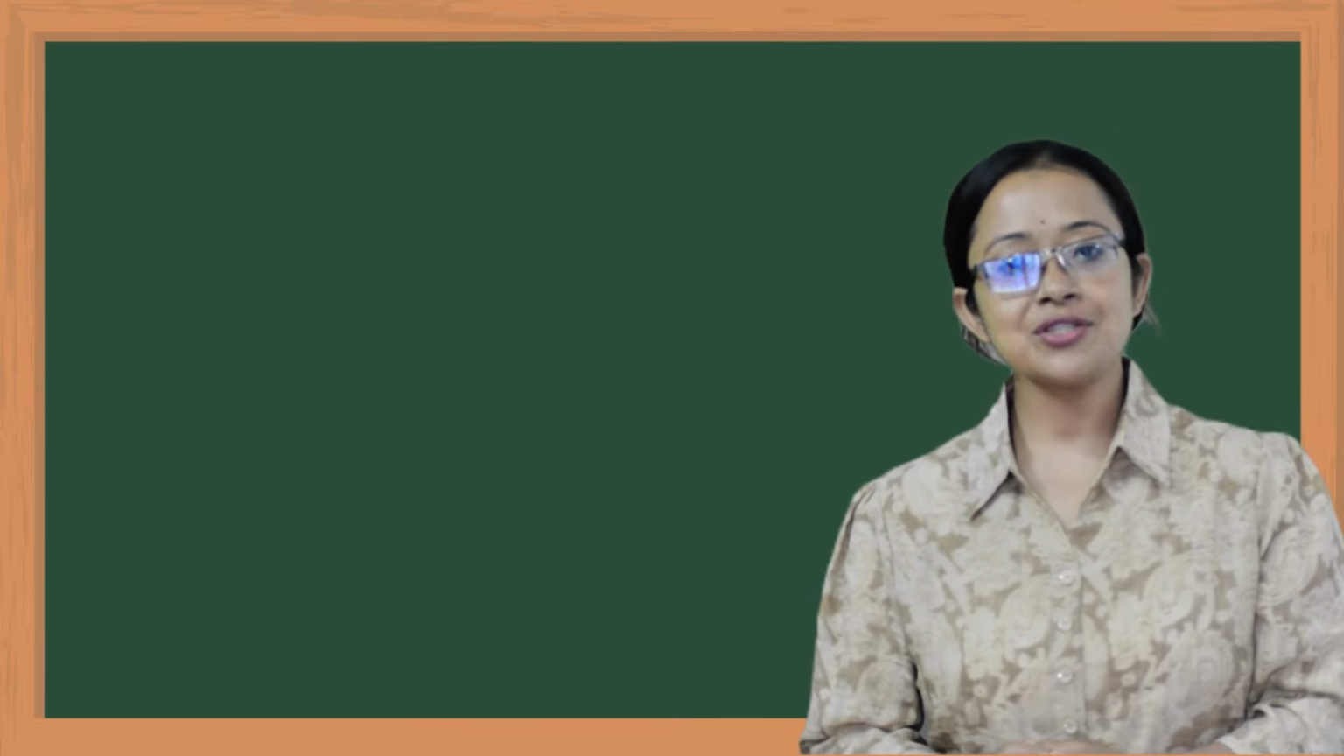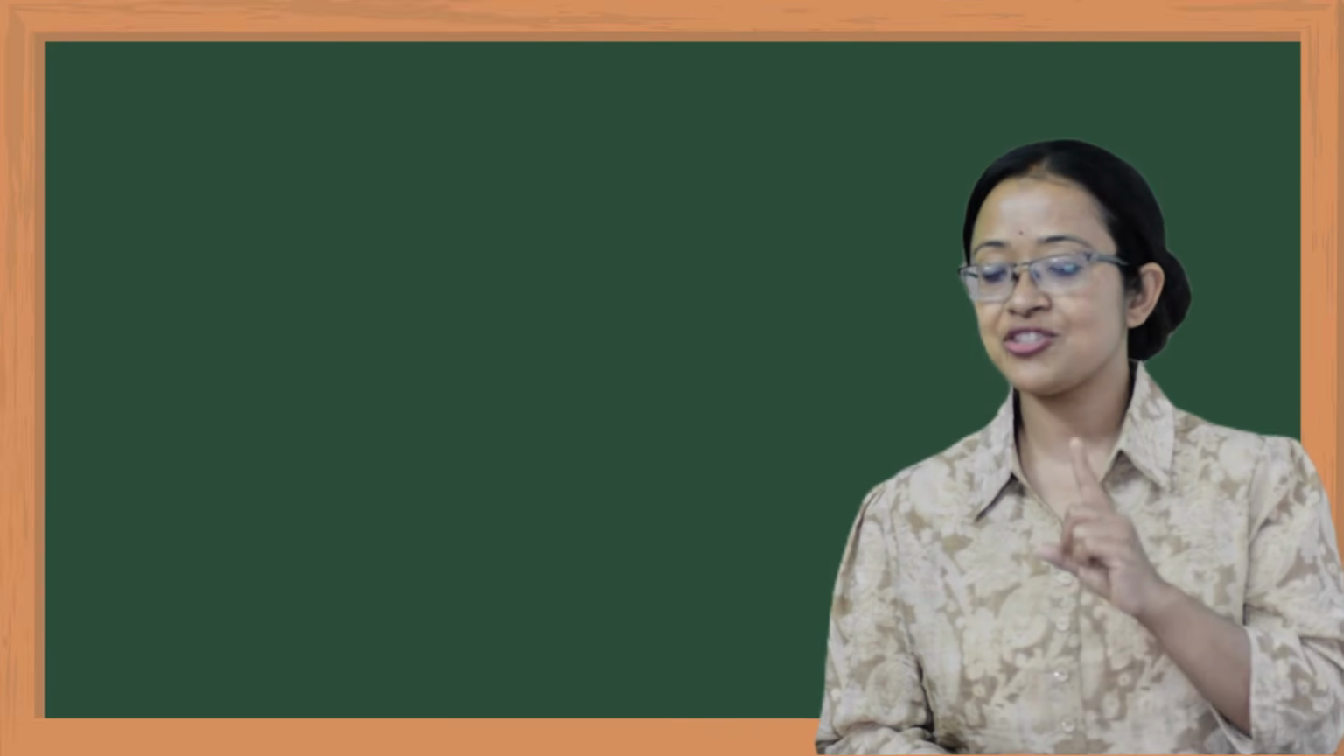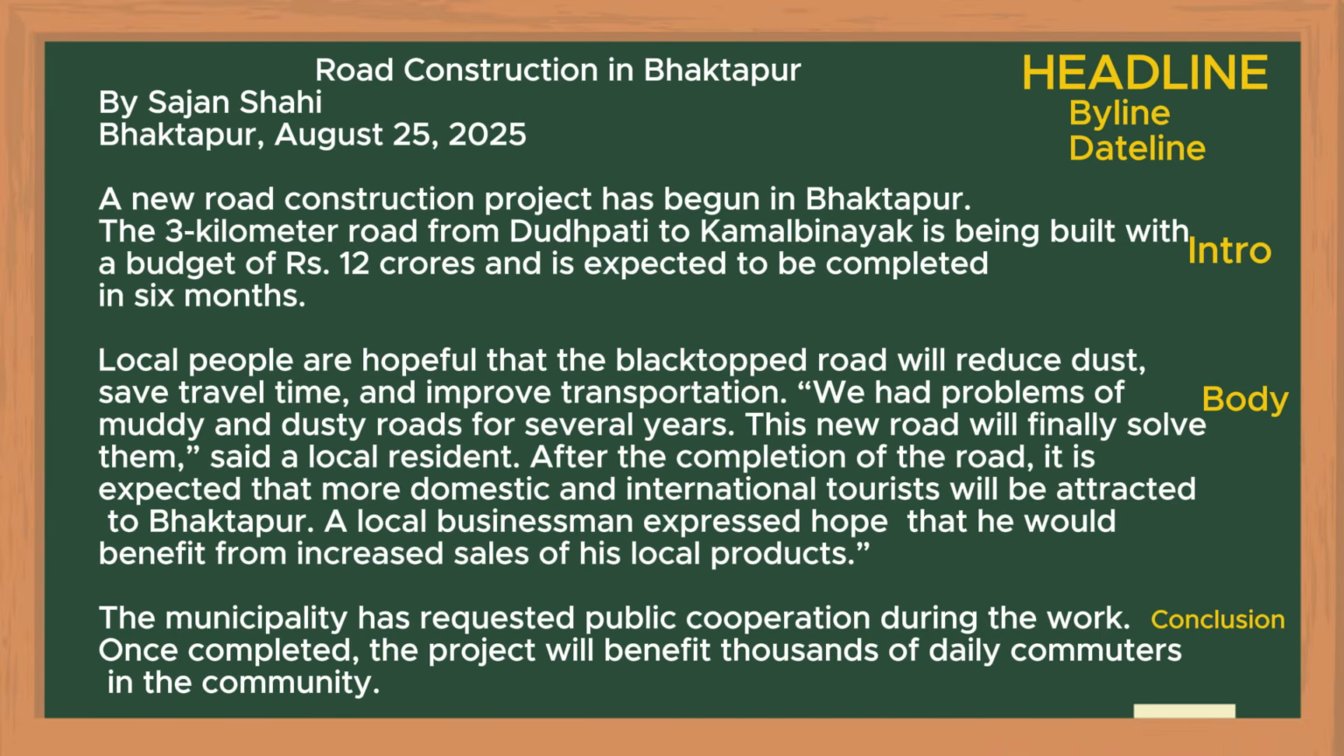Here we are going to take one topic for both the news report and the news article, and the topic is road. The headline: Road Construction in Bhaktapur. Here you need to pay attention that the first letter of all the content words should be capital and the grammar words should be small. By Sajan Sahi, deadline, place followed by date.